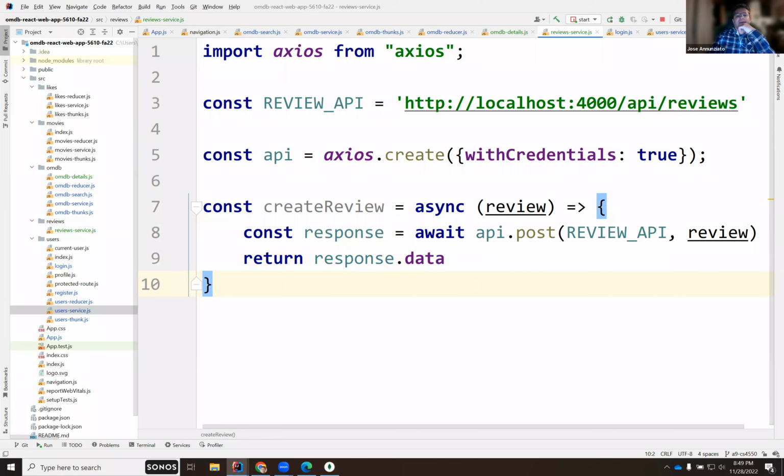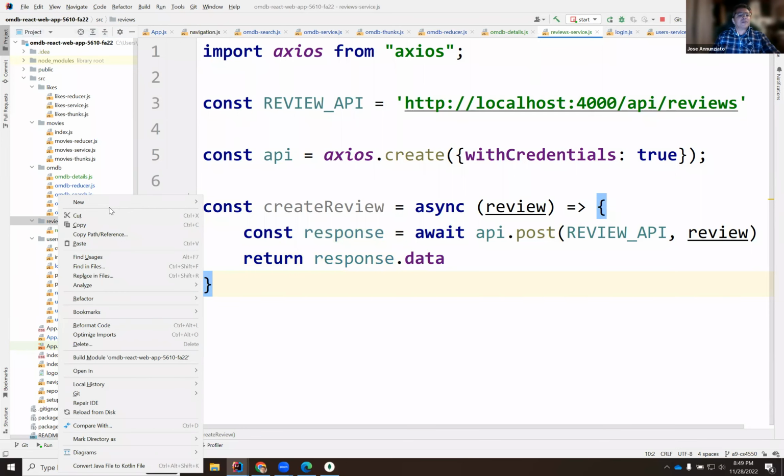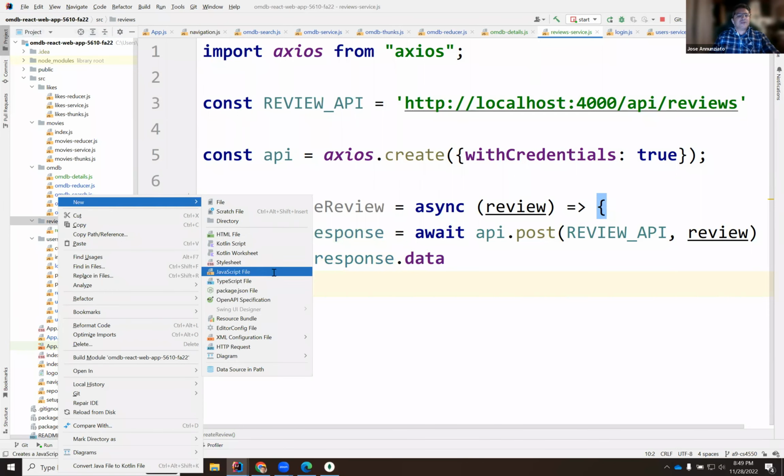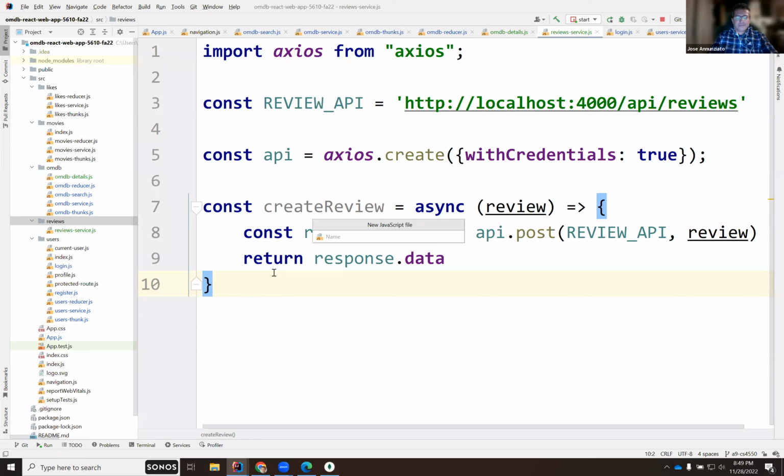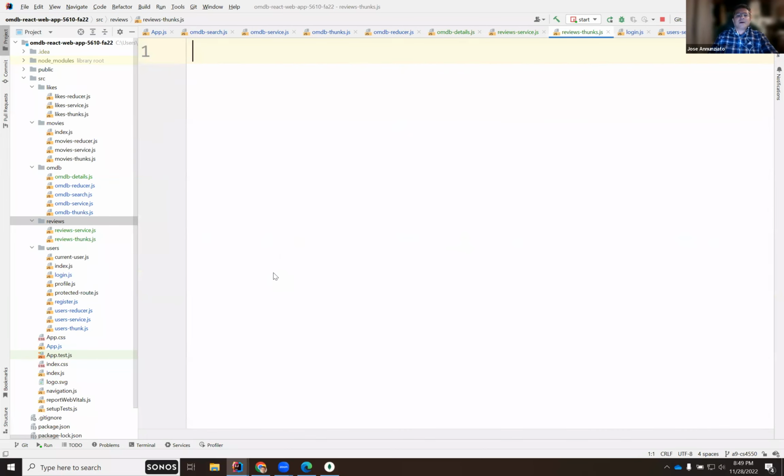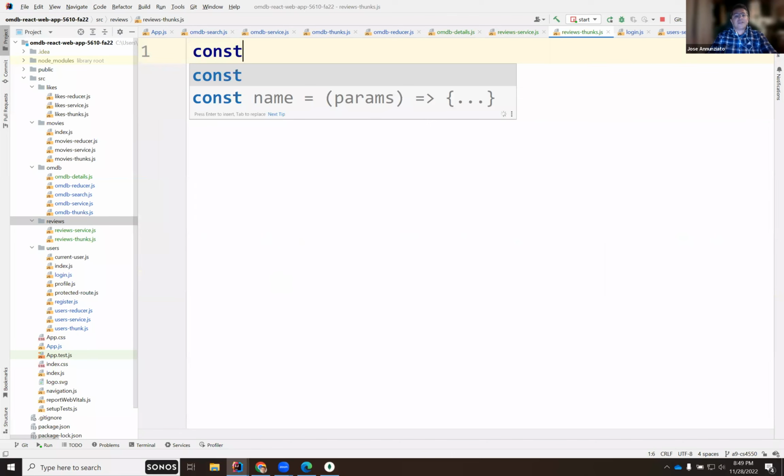All right. Okay. So let's do that. We'll need a thunk for this. So let's create a thunk. So review thunk. Create a new JavaScript file, reviews-thunks. We'll need that same code, right?